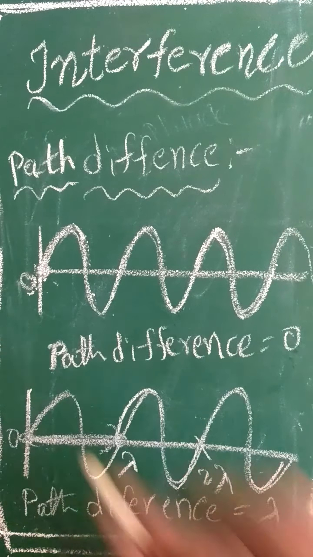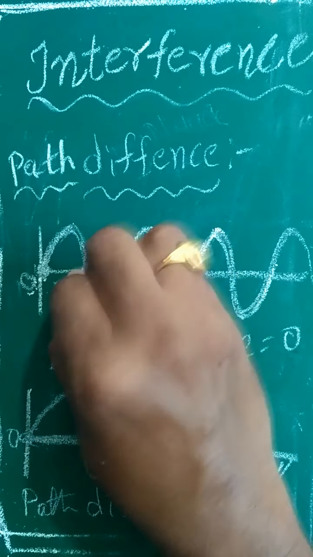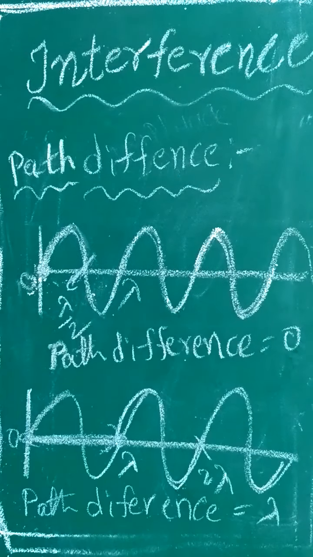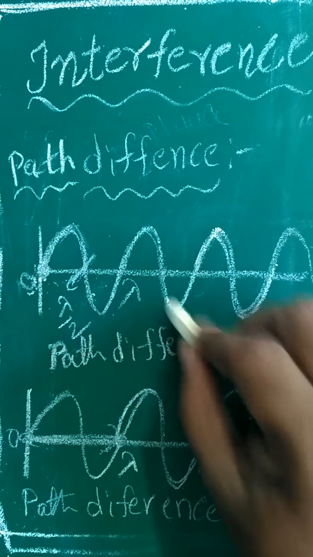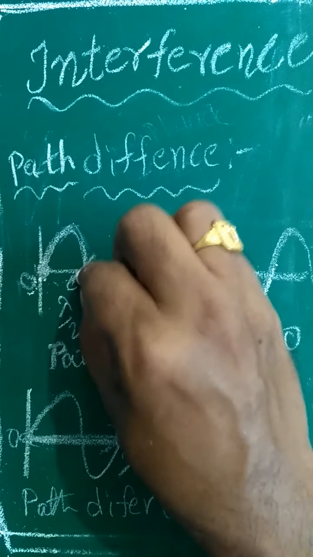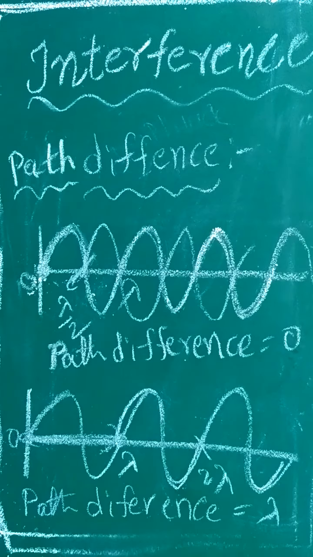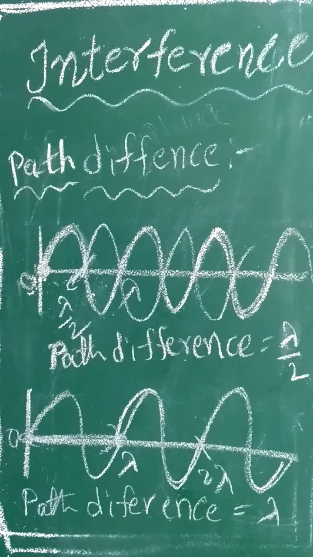For example, this is the origin, this is lambda, and this position is lambda by 2. The first wave started from the origin, traveling like this. Another wave started at the position lambda by 2 and is traveling like this. Then here the path difference is lambda by 2. I think you understood path difference.